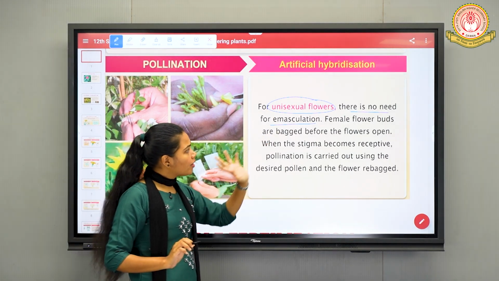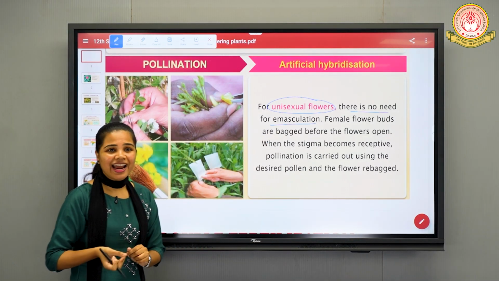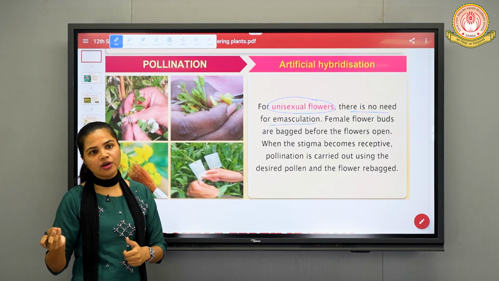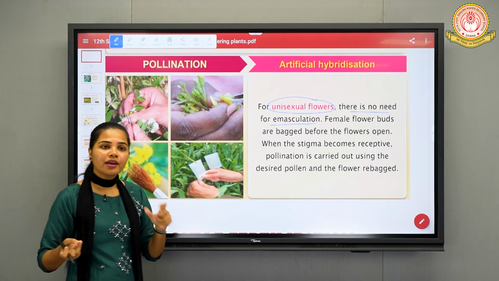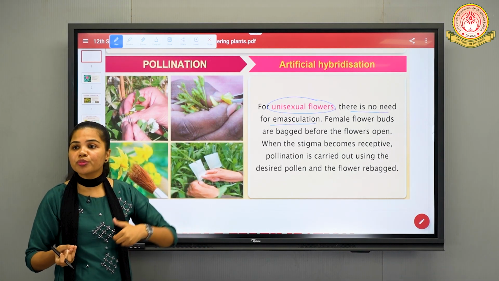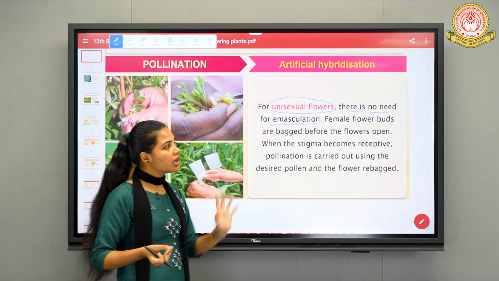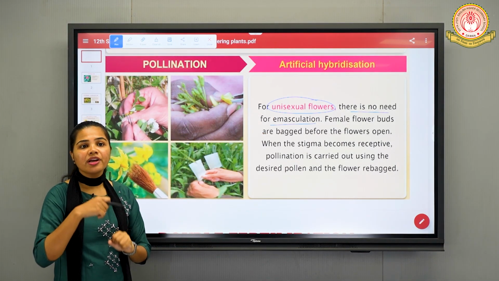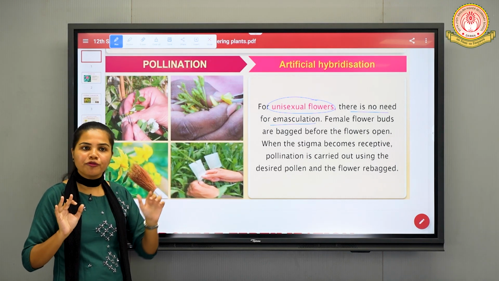Because if the female flowers are not bagged, then again the undesired or unwanted type of pollen grain can come and land onto the surface of the stigma, right? So to prevent that, before the female flower matures, in the bud condition only, we need to bag that particular female flower.